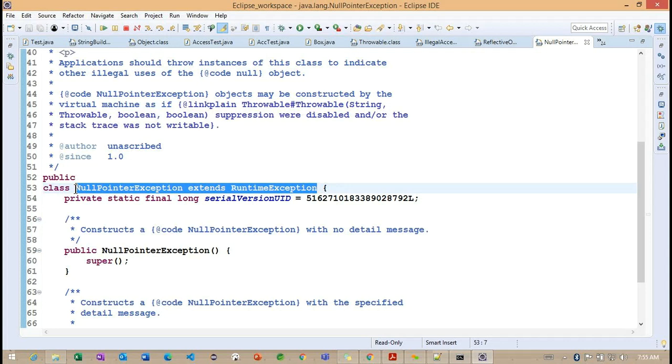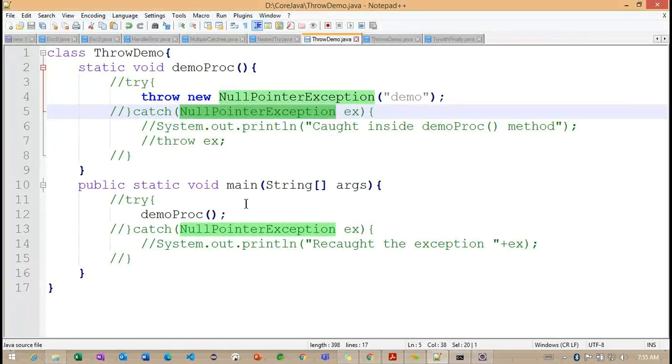Basically, any exception extending from RuntimeException is an unchecked exception. For those unchecked exceptions, even if I'm not adding try or catch, or the throws keyword we defined, we are not going to get any error.